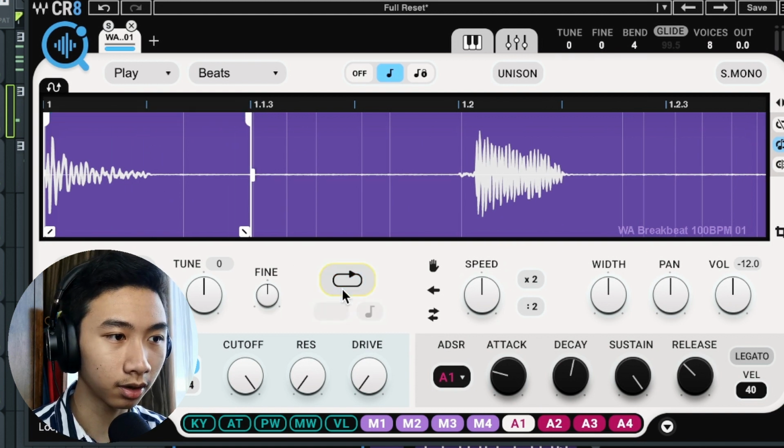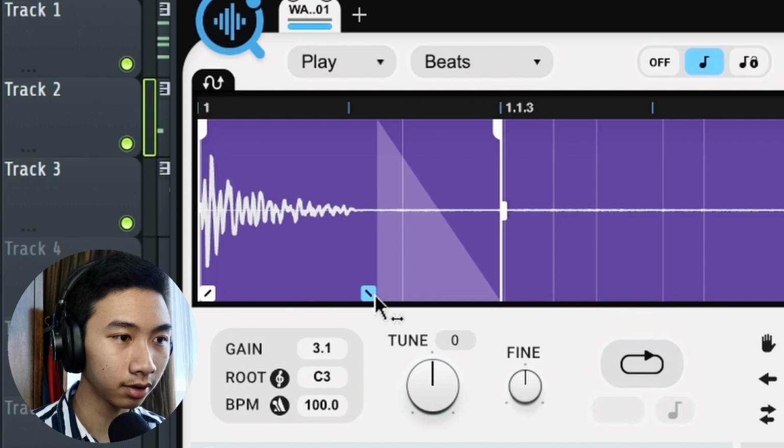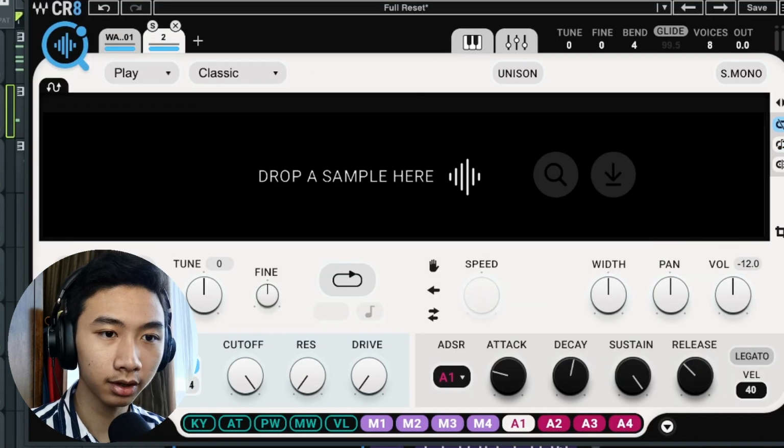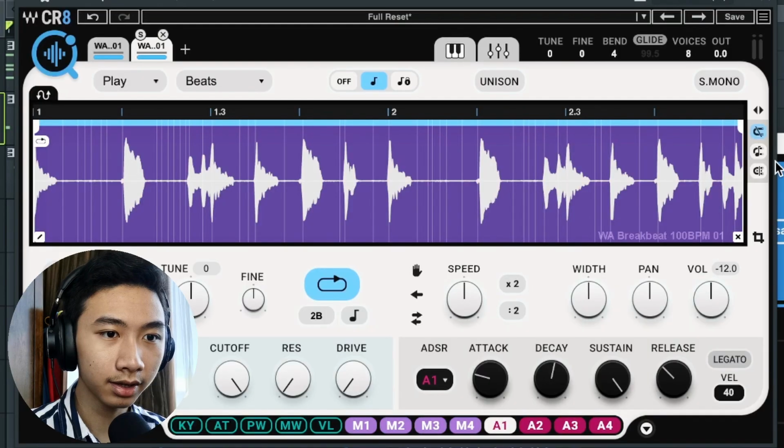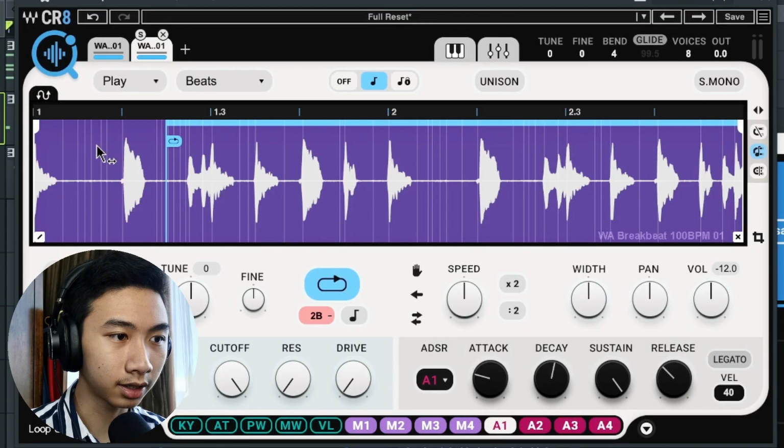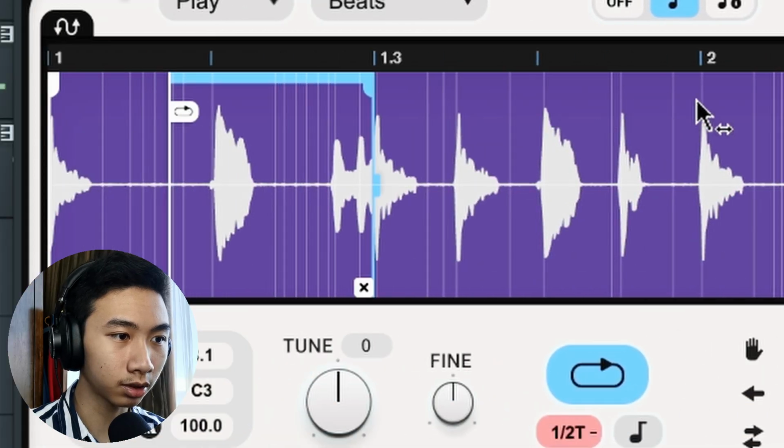Okay, I don't want loop mode. Create a slight fade out. Now let's create another sample here and load in the same one. This time we're only going to have the snare. So let's drag this here. Oops, whoa, that's a lot.